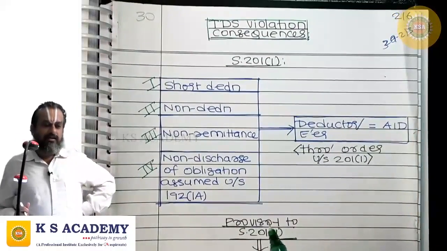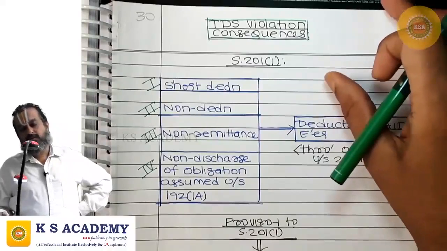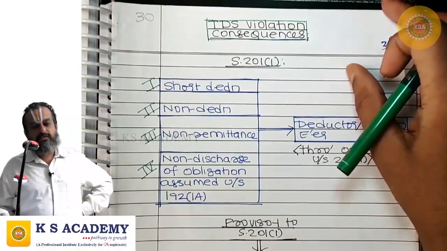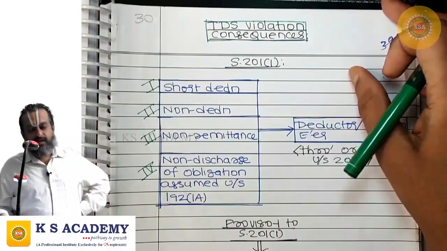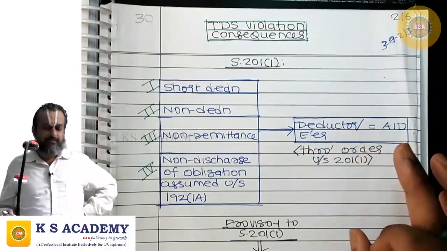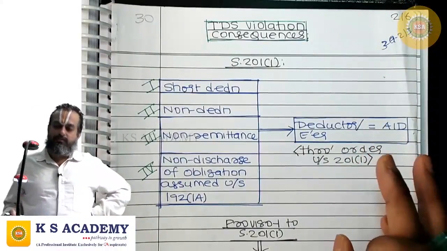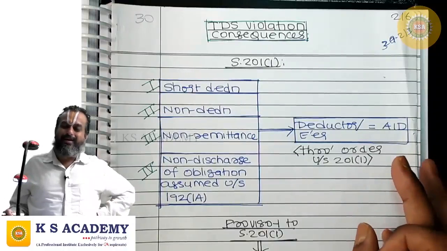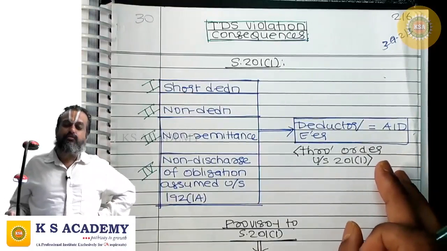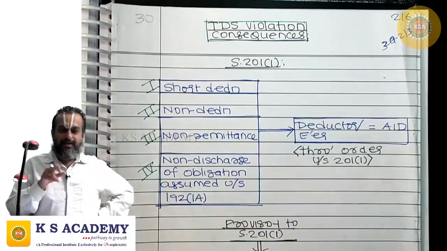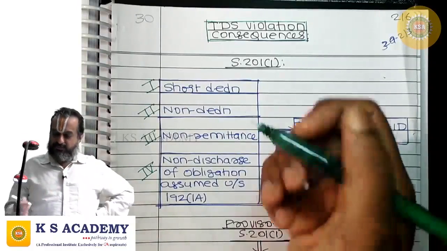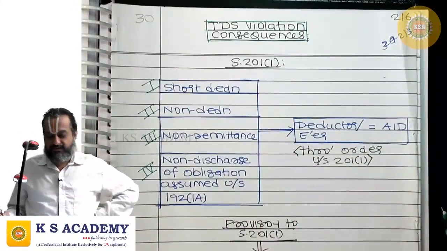What is short deduction? You are supposed to deduct tax at source on warehousing charges under 194I at the rate of 10%. But to the contrary, you have deducted tax at source under 194C at the rate of 2%. So there is a short deduction of 8%. So this is one case, short deduction violation.